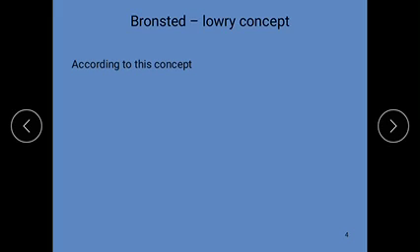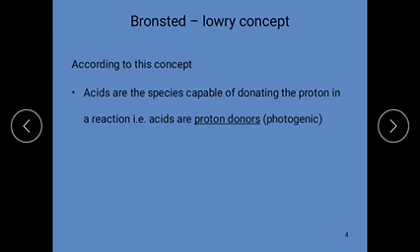According to the Bronsted-Lowry concept, acids are species capable of donating a proton in a reaction. Simply, these can be called proton donors.